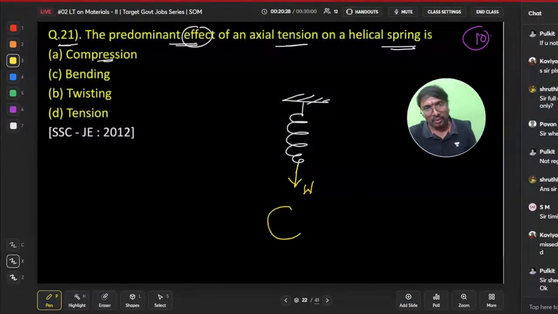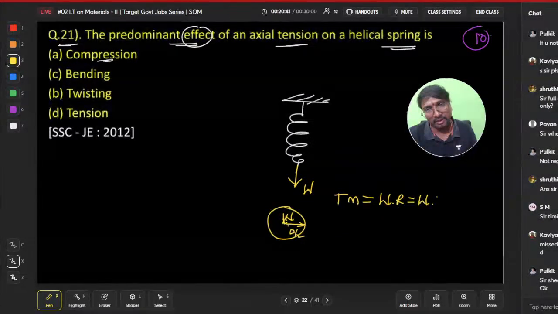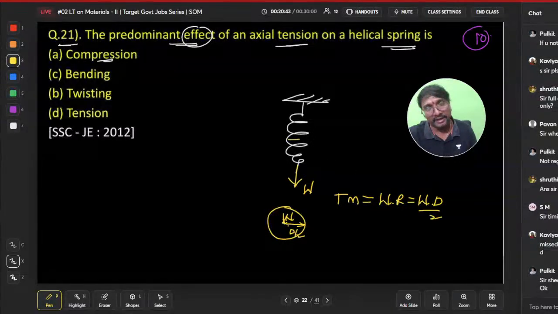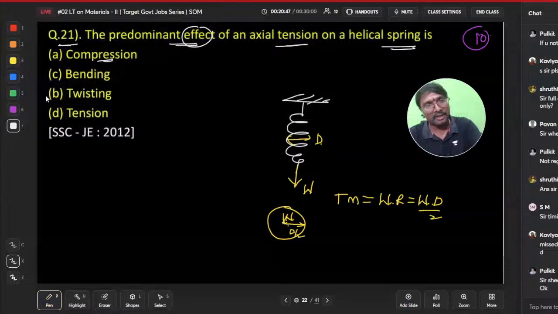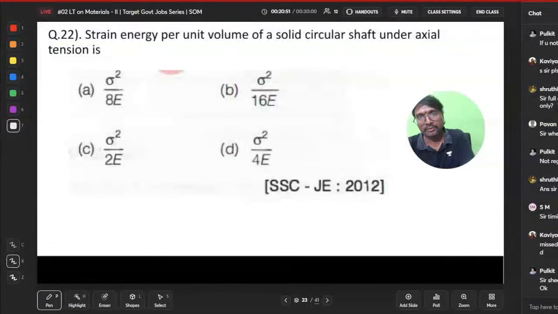This is the load applied W, and over this distance, which is D by 2, it will be subjected to a twisting moment equal to W into D by 2. D is the diameter of this helix, if you remember. Twisting will be the correct answer, right? Now shall we move to the next one?